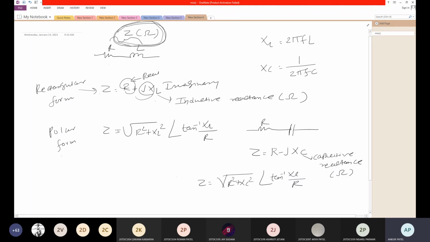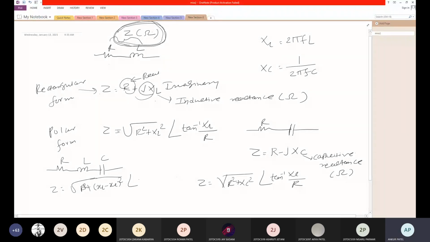If we have three loads R, L and C, then Z is equal to under root R square plus, suppose here XL is greater than XC, then I can write XL minus XC whole square. If XC is greater than XL, then I can write XC minus XL.